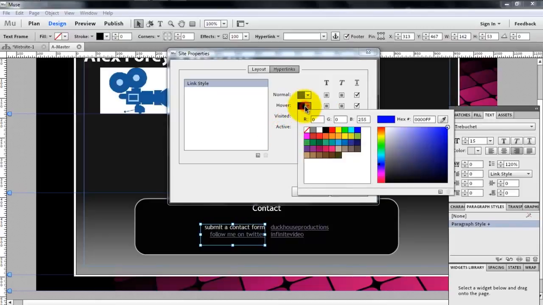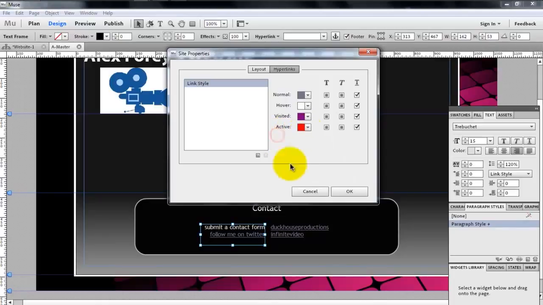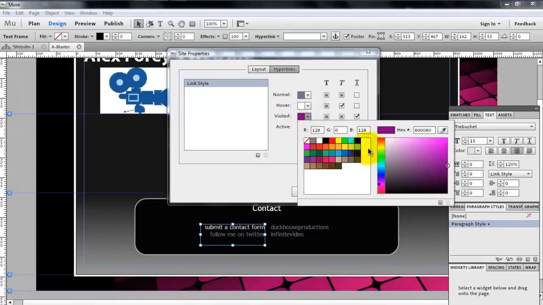Hover, I'm going to make it white. I'm also going to uncheck underline because I don't like underlining links. Actually, sorry. Yeah, hover, white. Uncheck underline, but I do want it bold. So click that. Actually, not bold. I don't like bold. Try italic. And visited should be the same as this one.